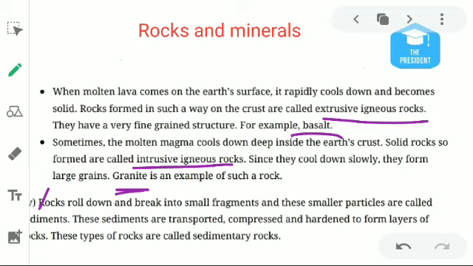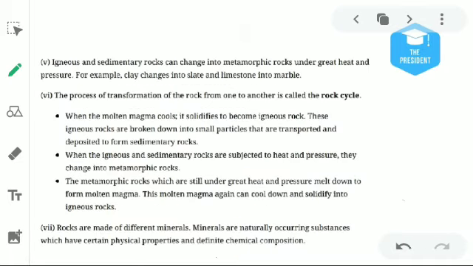Rocks roll down and break into small fragments, and these small particles are called sediments. Whenever the rocks roll down, they break into smaller particles, known as sediments. When these sediments are transported, compressed, and hardened to form layers of rocks, these types of rock are called sedimentary. Due to the change in temperature and pressure, if the igneous rocks are broken down into small particles, this is known as sedimentary rocks.